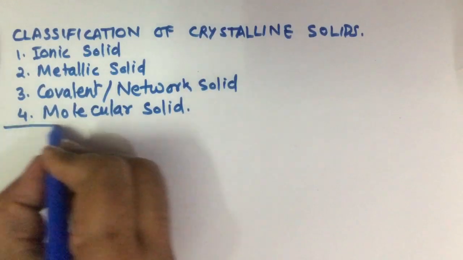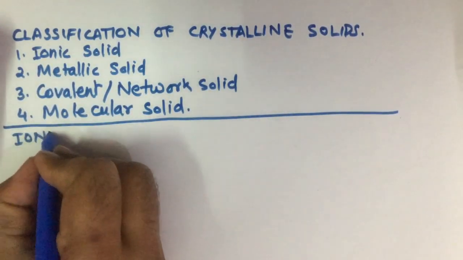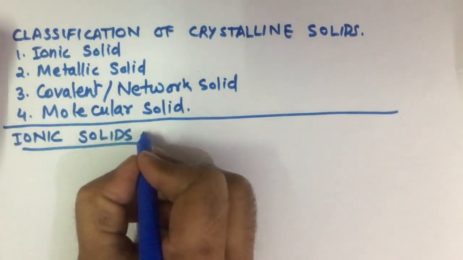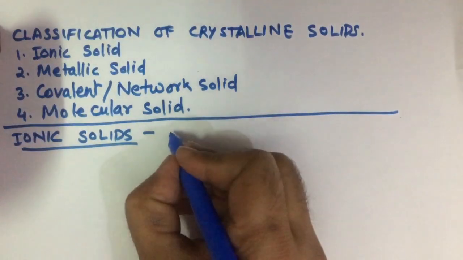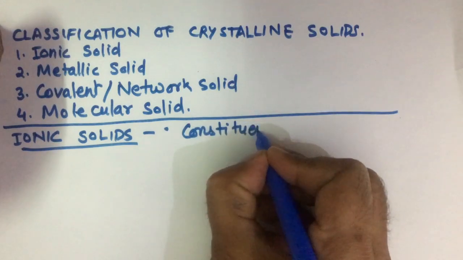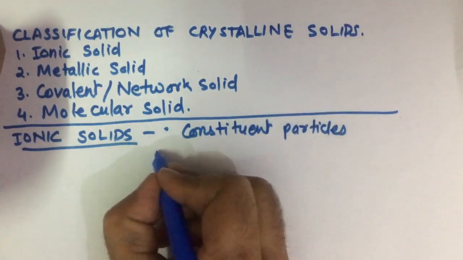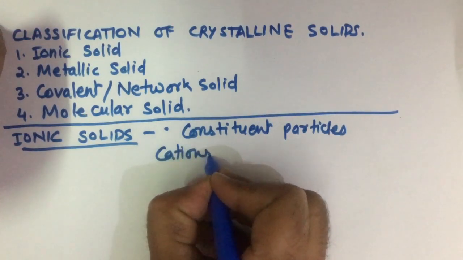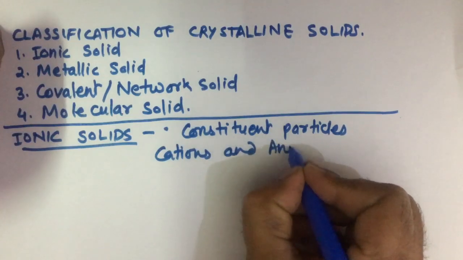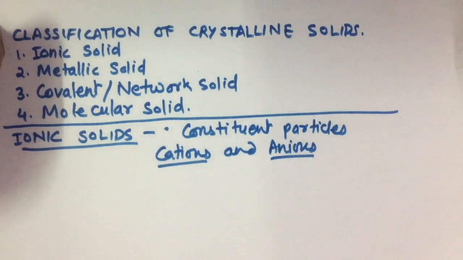So we start our discussion with the ionic solid. In ionic solids, the constituent particles are cations and anions, negative ion and positive ion. Anions, negative ion; cations, positive ion.